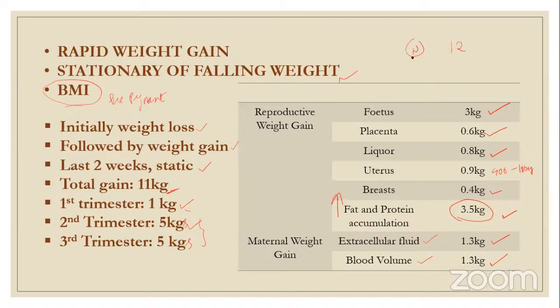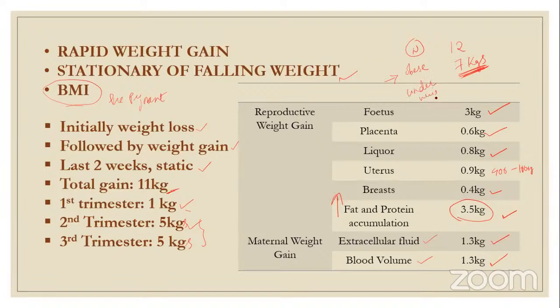For an obese BMI, that is more than 30, the allowed weight gain is only 7 kgs. In obese pregnant women you should always advise gaining only around 7 kgs, because the complications in obese pregnant women are many. To control the complications, the maximum weight gain that can be advised is 7 kgs.